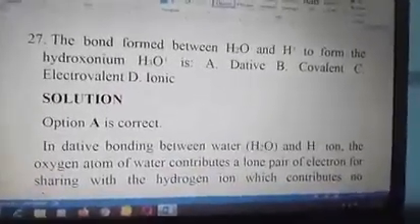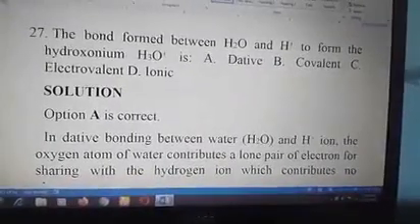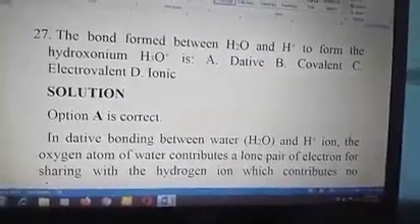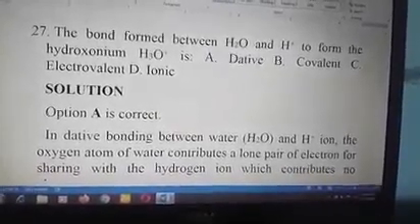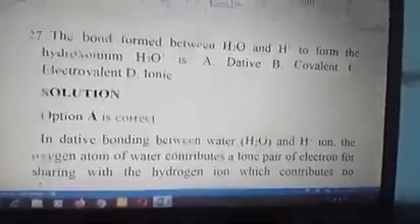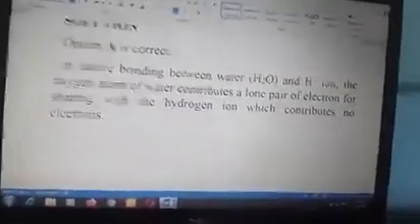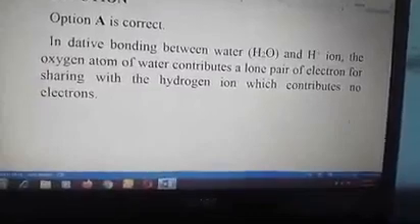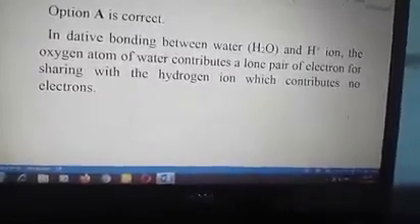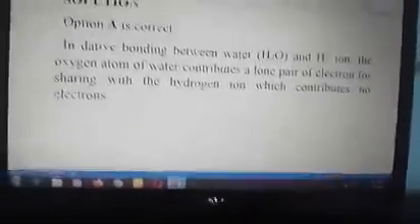27. The bond formed between water and hydrogen ion to form hydronium ion H3O+ is A. dative bond, B. covalent bond, C. metallic bond, and D. ionic bond. The answer to that question is A, dative bond. Let's go to the explanation or the solution. Option A is correct. In dative bonding between water and hydrogen ion, the oxygen atom of water contributes a lone pair of electrons for sharing with the hydrogen ion, which contributes no electron.